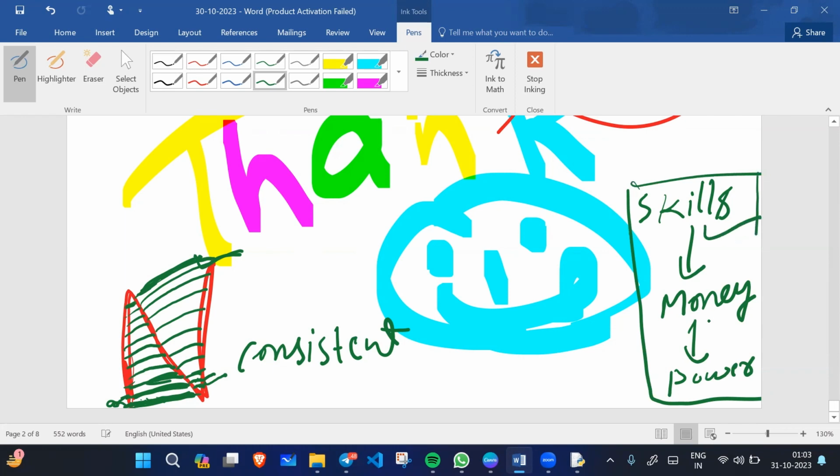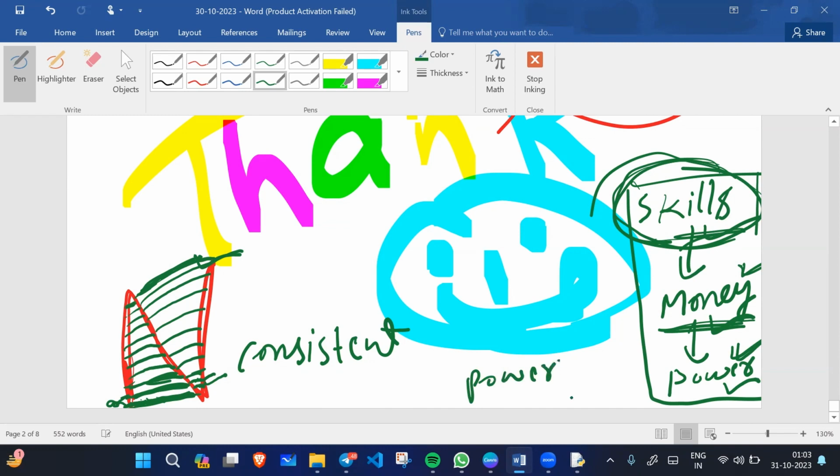With skills you can earn. With earning you get power. Who will pay you if you don't have skills? Nobody will pay you. If you can develop software for me, then only I will pay you. If you can do nothing, then I will not pay you. So with skills money will come, and with money power will come. If you want to be powerful, you must have money. And money comes from skills.